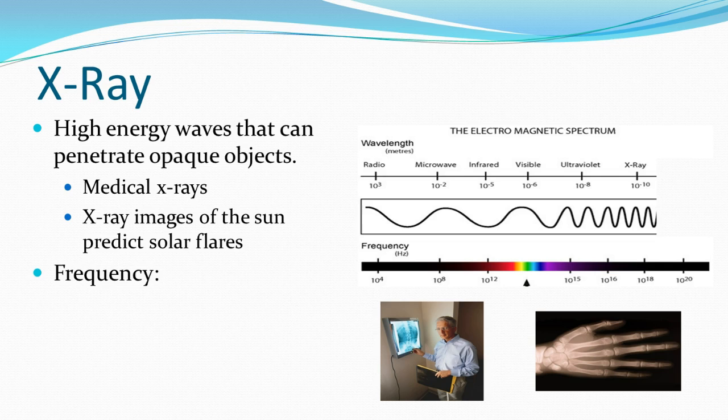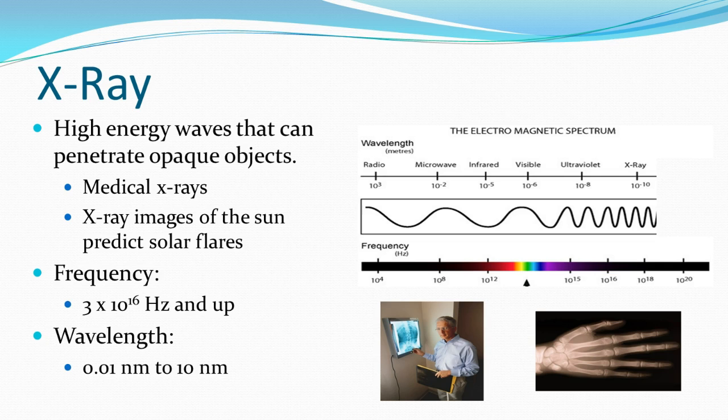The frequency for this range runs about 3 times 10 to the 16th hertz and up. So we're getting such a high frequency that we stop measuring. It's way up there, which means the wavelength gets insanely small. We're down even below 1 whole nanometer. As the frequency increases, the wavelength decreases to keep the speed of light the same. This is getting about to the size of water molecules.